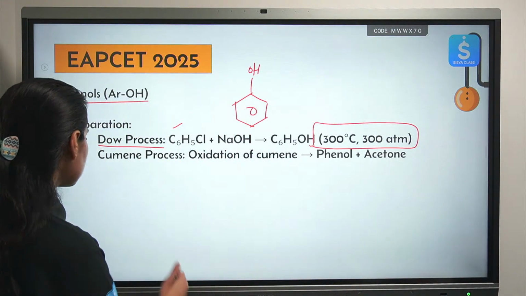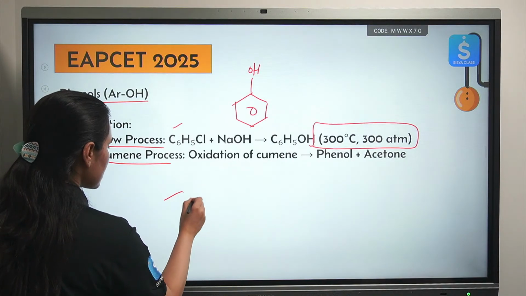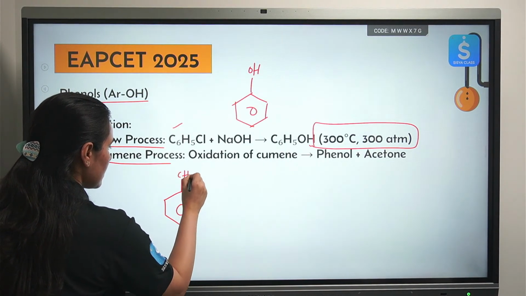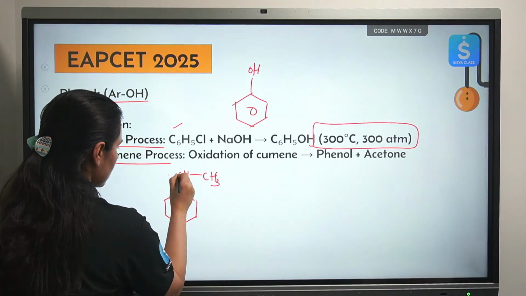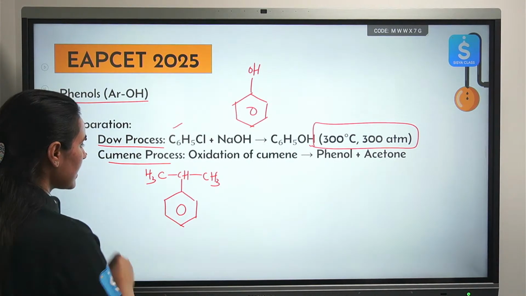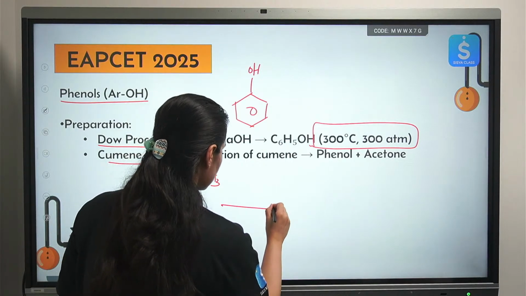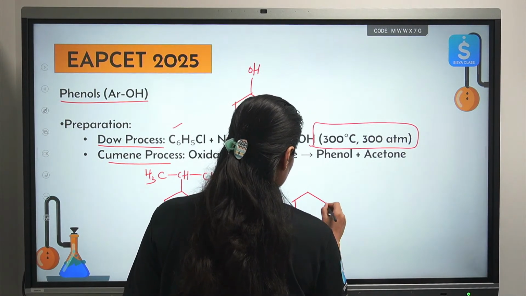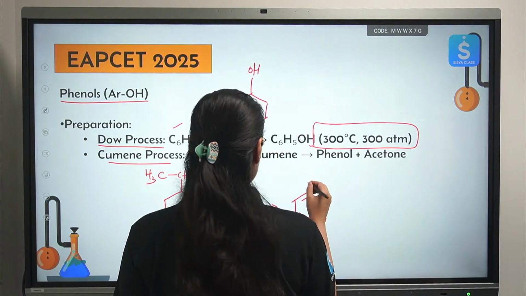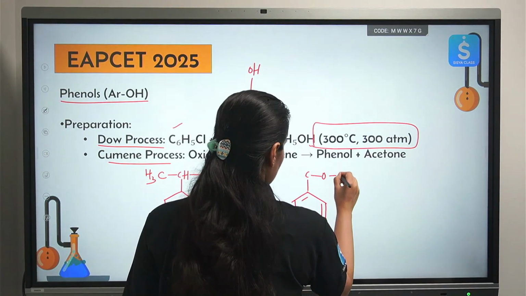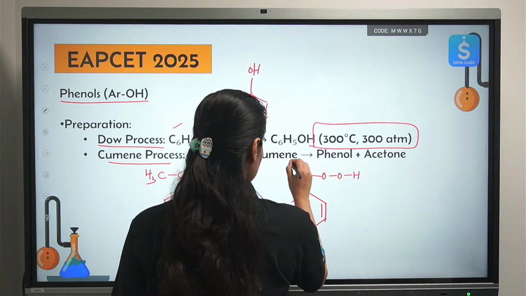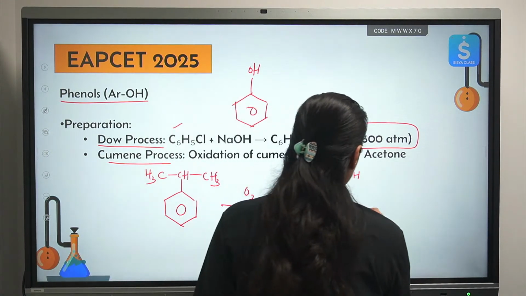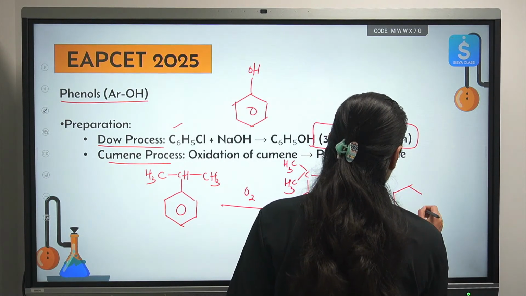Next, we can also prepare it by cumene process. We will do one such question today. I am writing the reaction here. This is your cumene. We also call it isopropyl benzene. On oxidation, this will give you cumene hydroperoxide. And then on further reaction will give you phenol and acetone.